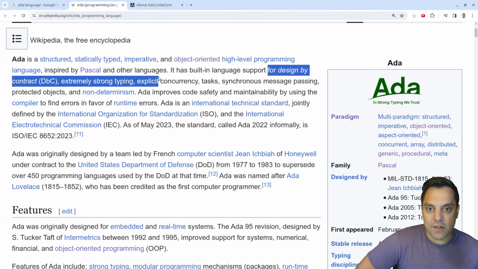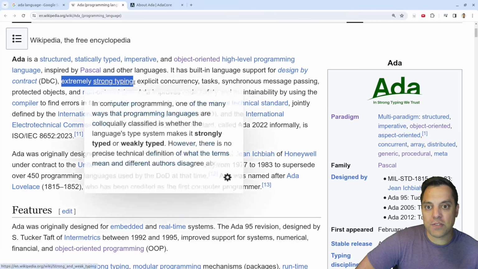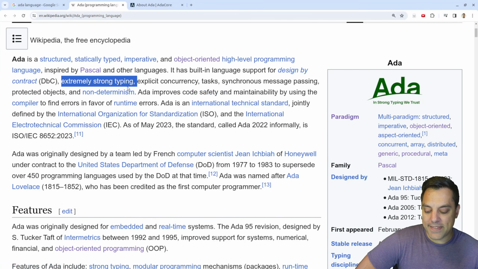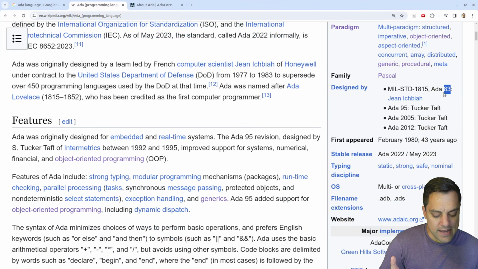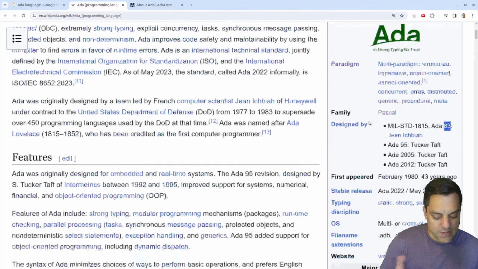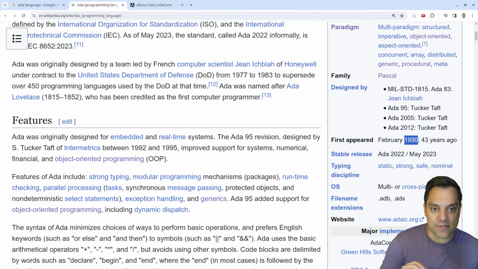And it's a language that's built in with design by contract, okay, with extremely strong typing. Now, this is something that's sort of grown into favor over time, having very type-safe systems. I mean, we see this in programming languages, but it's interesting to see if we look at Ada, right? It's got all the way Ada 83. I wonder when this first appeared here. 1980, it says, 43 years ago.